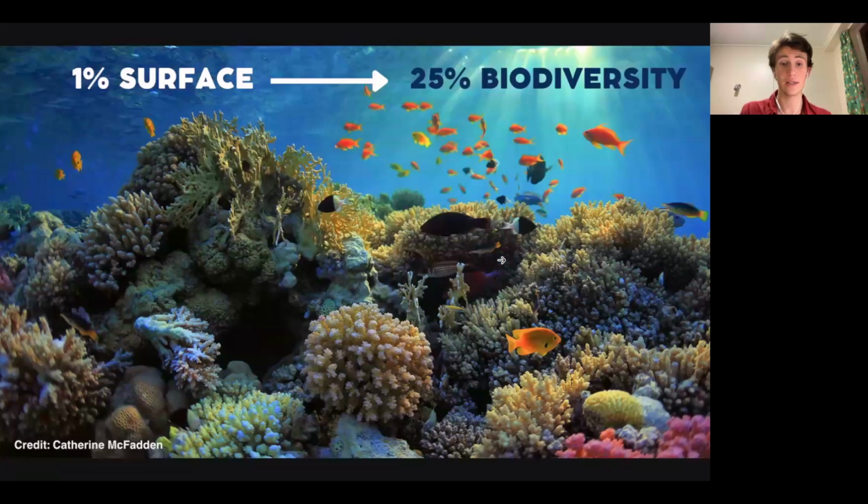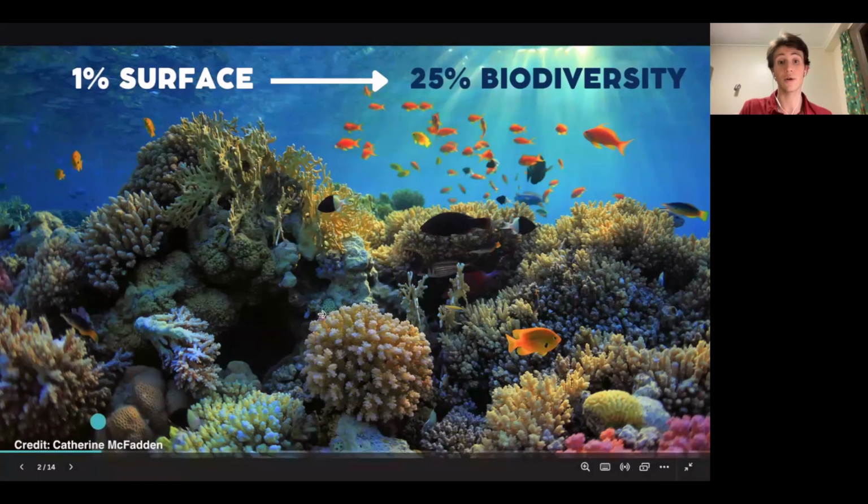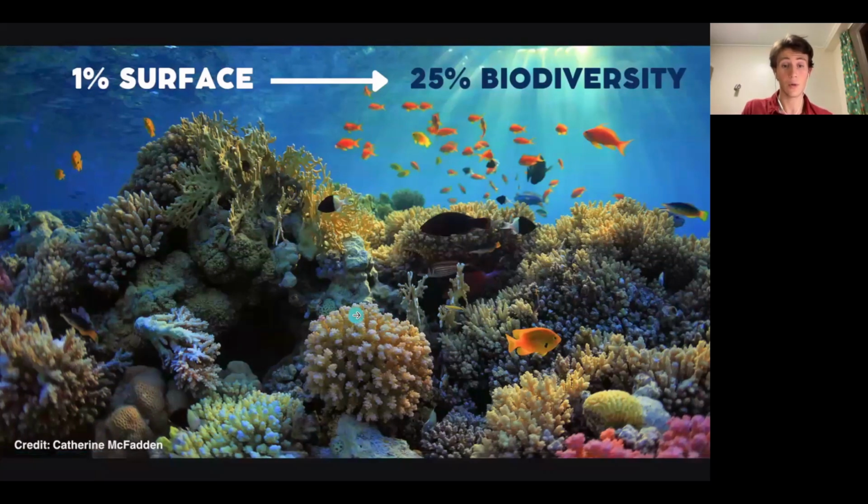These beautiful ecosystems, despite covering less than 1% of the ocean floor, are home to at least a quarter of all marine life, including many fisheries that us humans depend on. The cornerstone of these environments are corals. These animals form calcium carbonate skeletons, which serve as habitats to the many other organisms in the ecosystem.